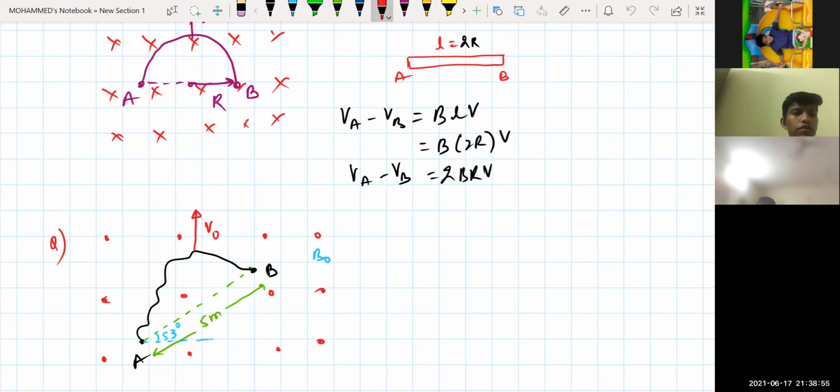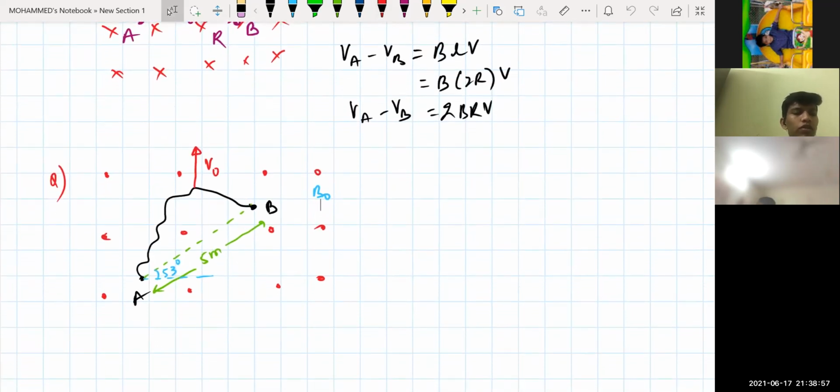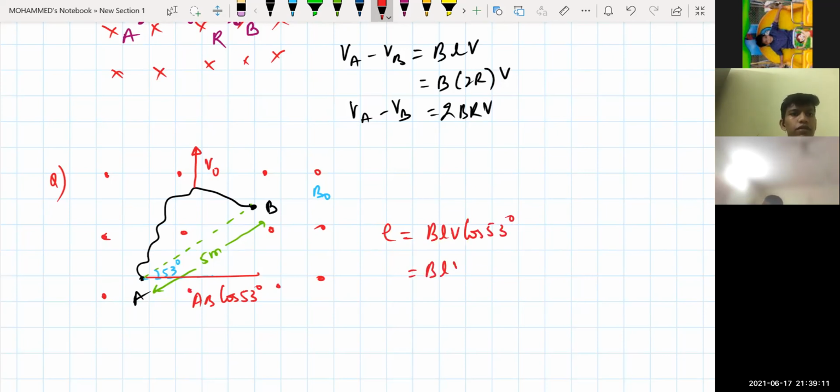That means you need to take the length of this component, A to B, in this direction, which will be equal to L cos 53. So the EMF across this will be B L V into cos 53. So it is B into L into V, and cos 53 is how much?